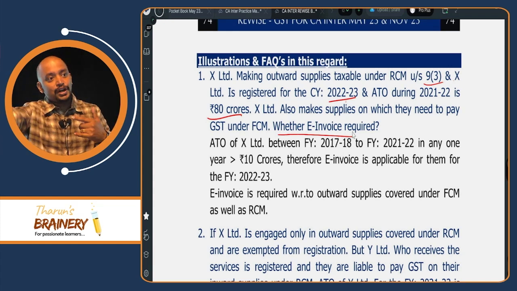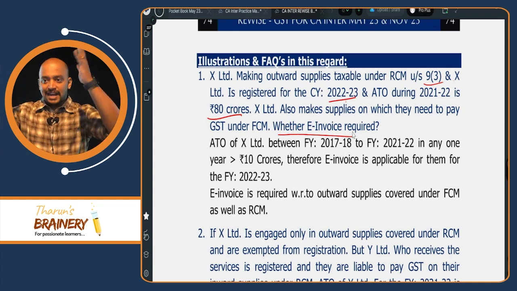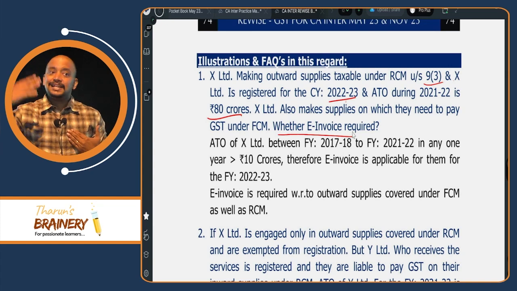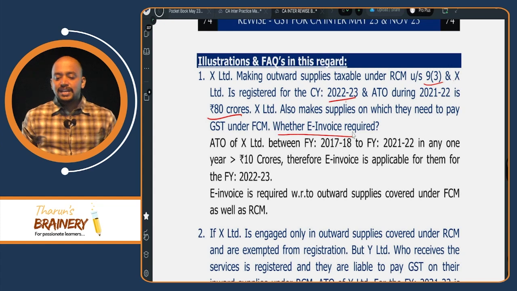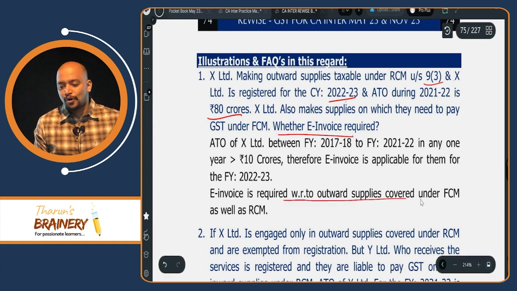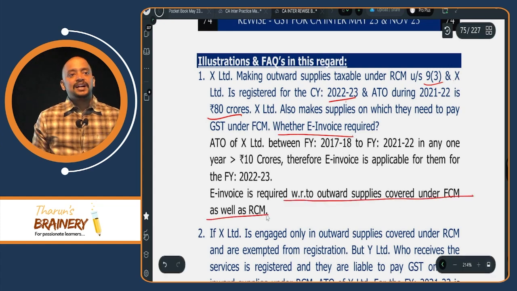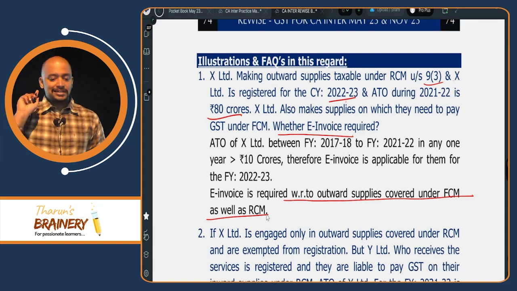I am not required to pay, you are required to pay. Let it be. Whether I pay tax or you pay tax, it is my outward supply. So I have to give e-invoice. So e-invoice is required with respect to outward supply, whether it is covered under FCM or RCM.